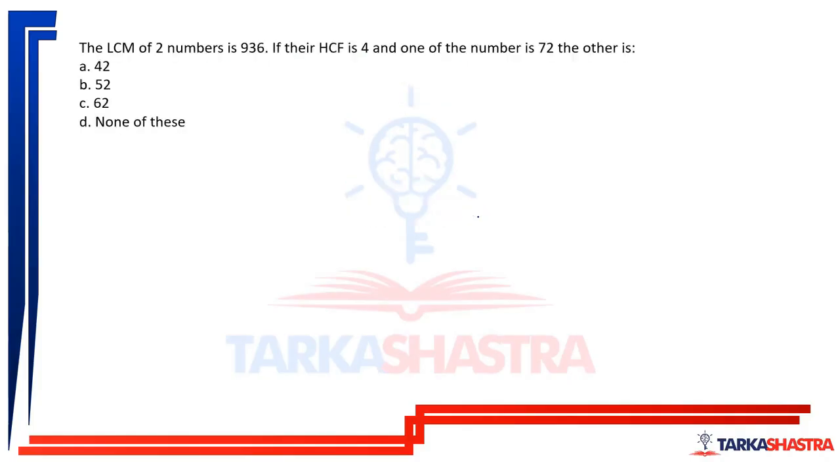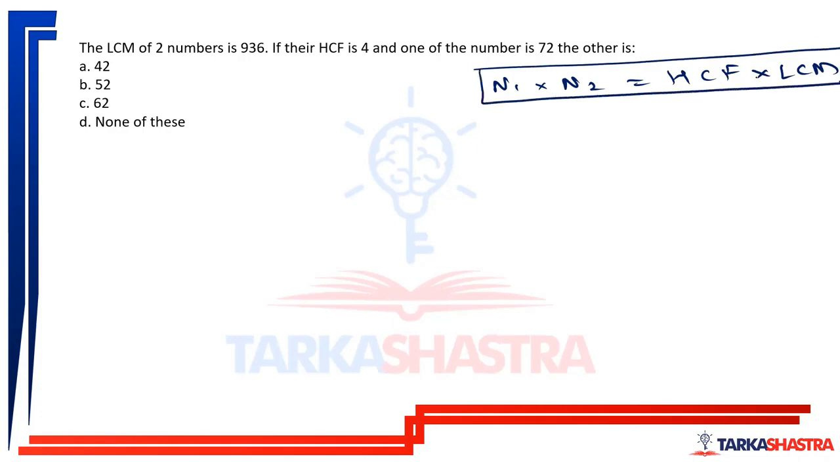Chalo dekhte hain. Now, one property which you need to understand here is that the product of two numbers is equal to the product of its HCF and LCM. For example, let us say two numbers are 24 and 36. If you have watched the video, you will understand this. The HCF of 24 and 36 is 12 and the LCM is 72. So this is equal, right? If I give the 2 here, this will become 24 and this will become 36. So the product of two numbers is equal to the product of its HCF and LCM.